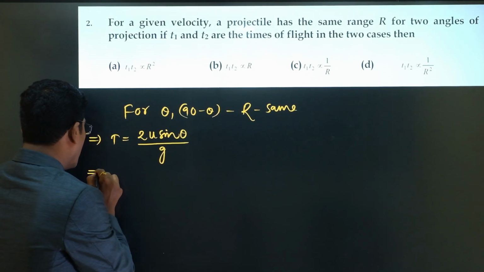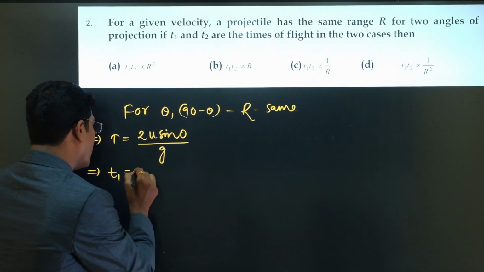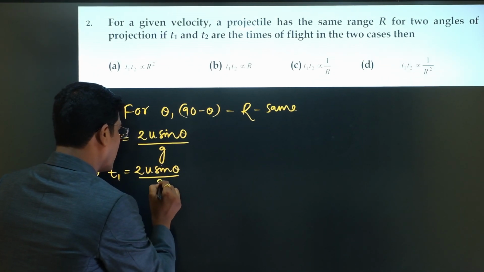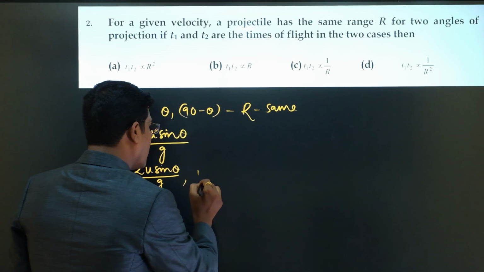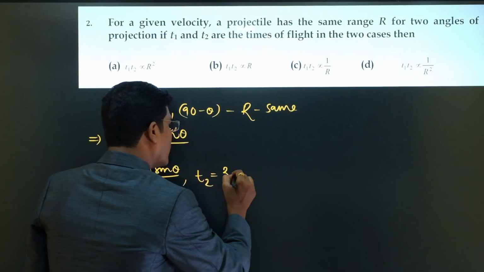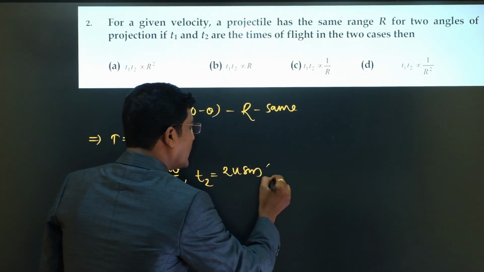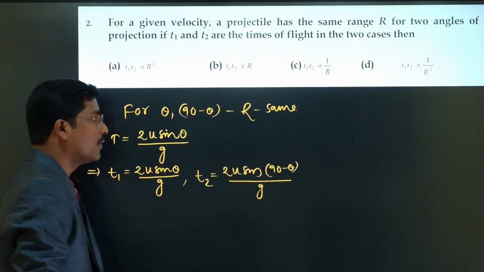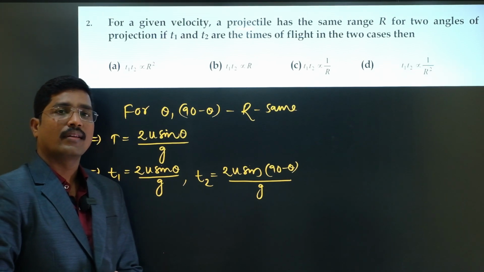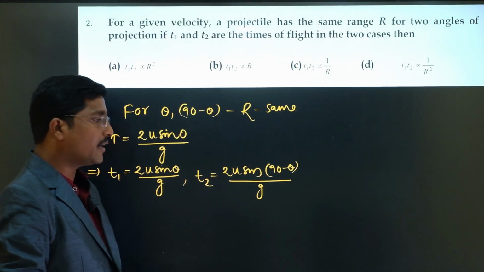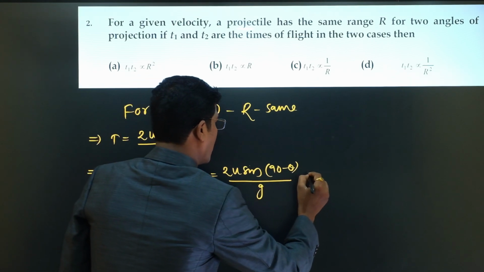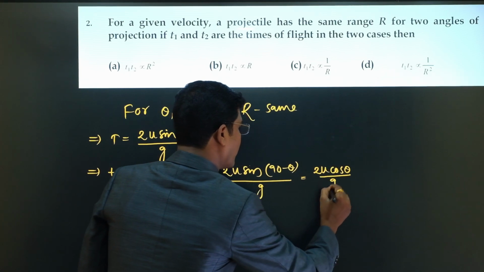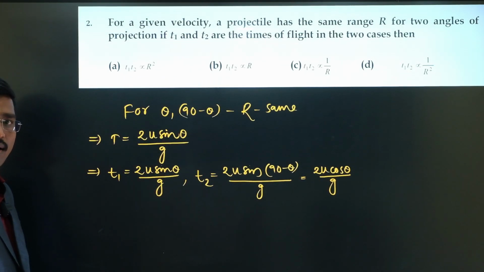So from this, t1 equal to 2u sin theta by g as well as t2 equal to 2u sin 90 minus theta by g, because the horizontal range is same for the angles theta, 90 minus theta. So 2u cos theta by g. So this is the t1 and this is the t2.